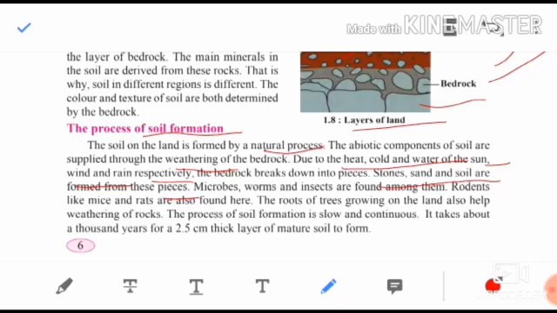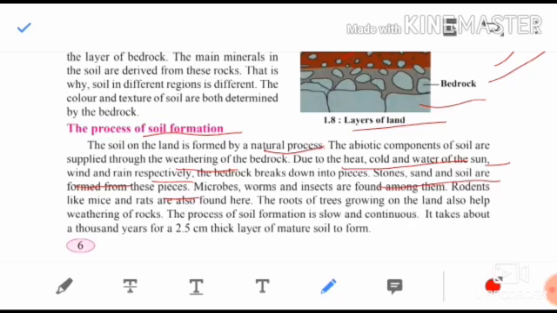The roots of trees growing on land also help in weathering of rock. Children, you all know that roots of trees go very deep inside the ground. So due to these roots also, as the branches of the roots spread, the rocks can break, and then you can get the soil.